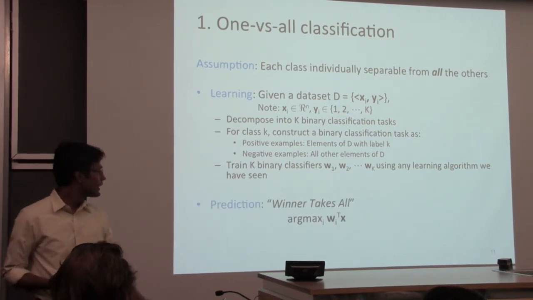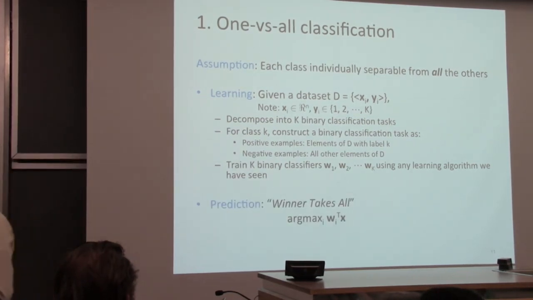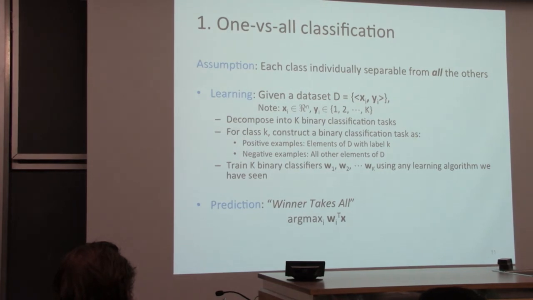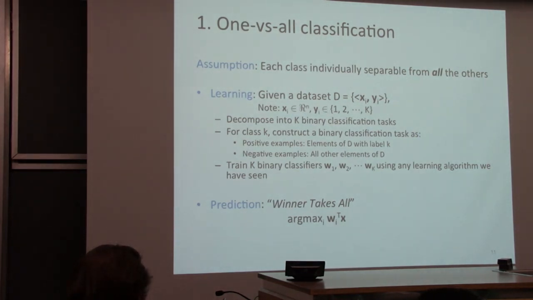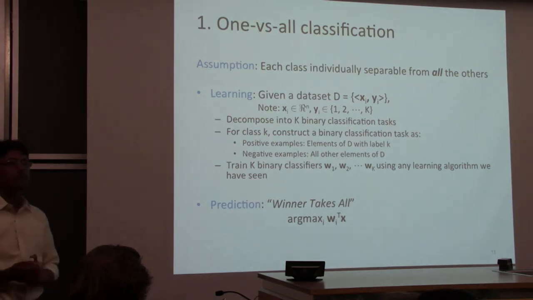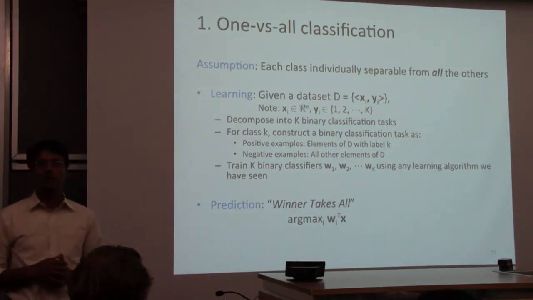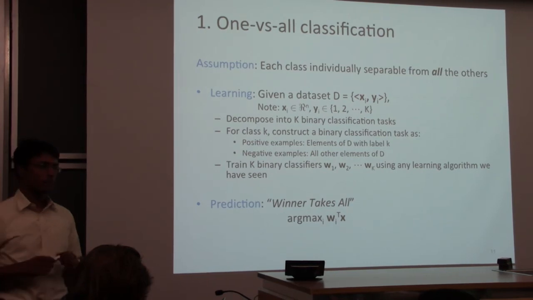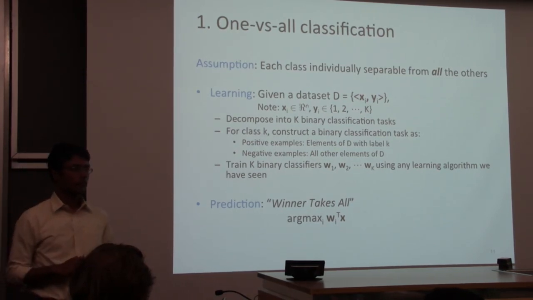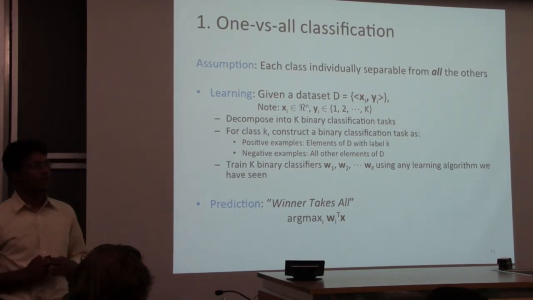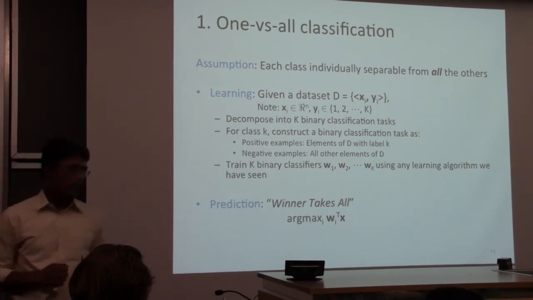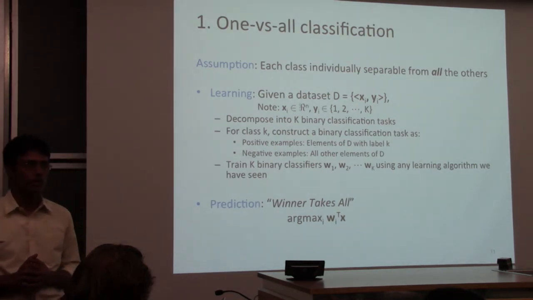So the prediction strategy is called winner takes all. You don't take the sign anymore. You actually take the magnitude of W dot X, find that label which has the highest score, and give it to that label. This is the standard approach to predict with one versus all.